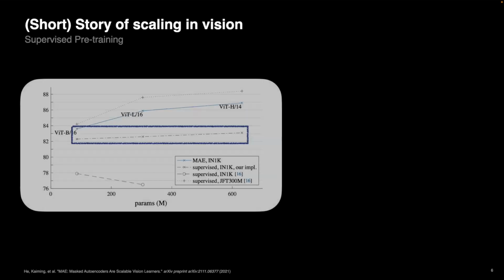Now the question is, how much are these constraints or properties already there for vision models, or methods that learn vision features? Supervised learning is still a very popular method. People still work very hard on training on ImageNet and other datasets. If you look at this plot from the MAE paper, they argue that if you only rely on supervised learning and you scale the model parameters from maybe 80 million to 600 million parameters, you see only very marginal gain in performance. And this is using the ImageNet dataset.